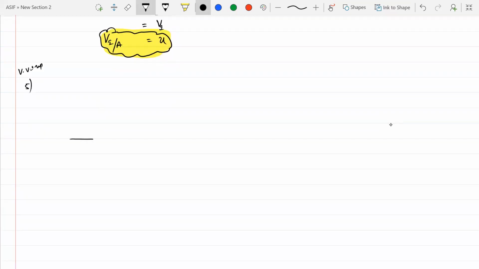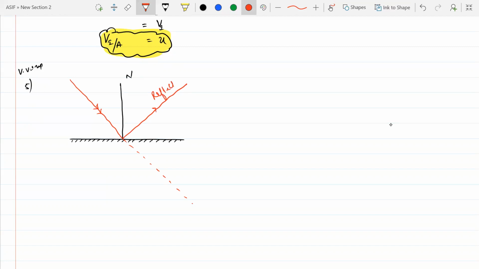Say for example, this is your plane mirror, and this is your normal. A ray of light has been incident on it like this. Actually, the ray should have gone in a straight line, but because of this obstacle of a plane mirror, it has been deflected. Reflected. So this is the reflected ray, and this one is your incident ray.